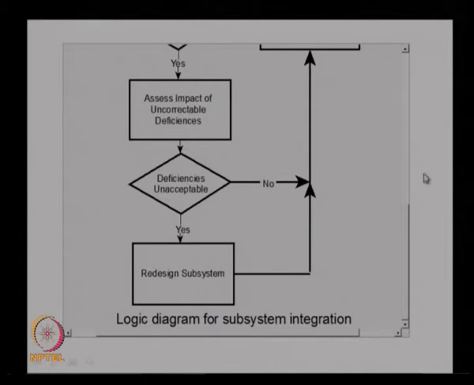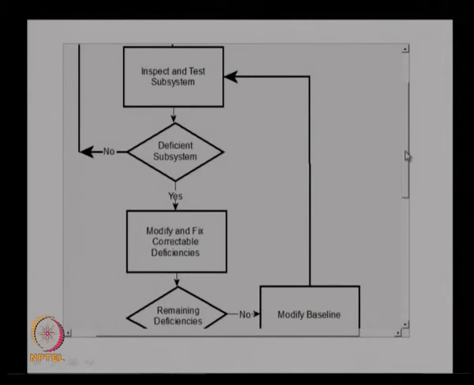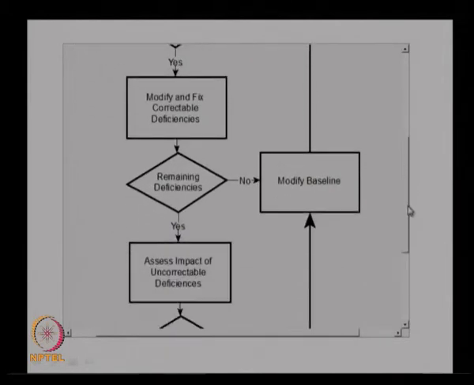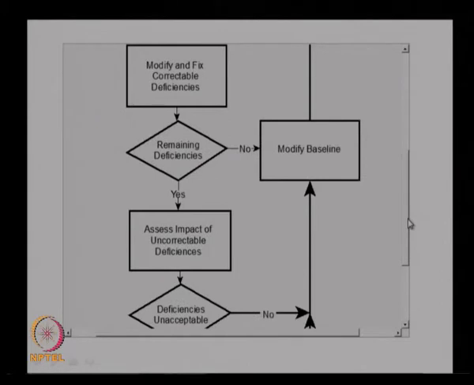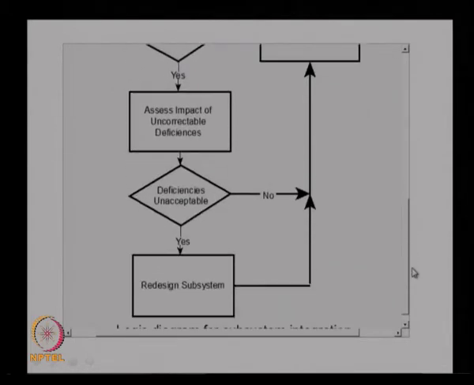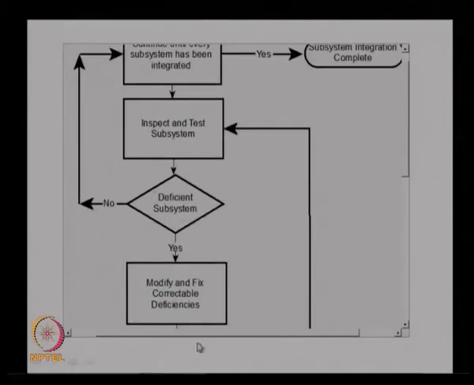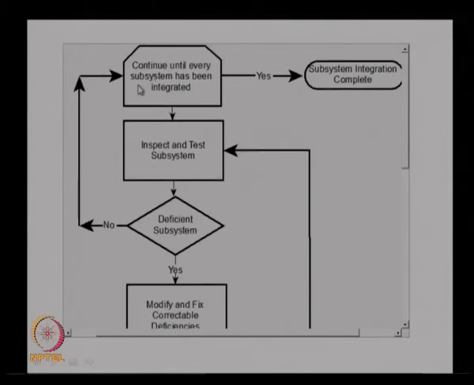Similar to the component level integration, we start with the subsystems, test them, and see whether they are meeting the requirement or not. If they are not meeting the requirement, we either fix the design flaws. If they cannot be fixed, we assess the impact, and if the impact is acceptable, we take it. Otherwise, if it is not acceptable, we redesign the subsystem and again go for integration, inspection and test, and then check the system. This continues till all the subsystems have been integrated, and once that is completed, the subsystem integration process is complete. This is how the subsystem integration is done.